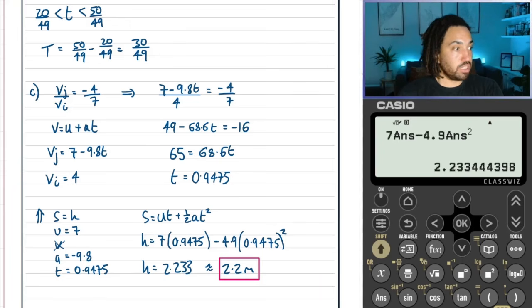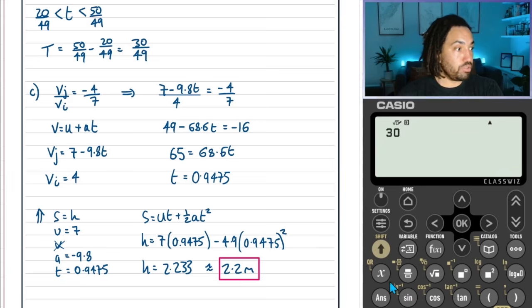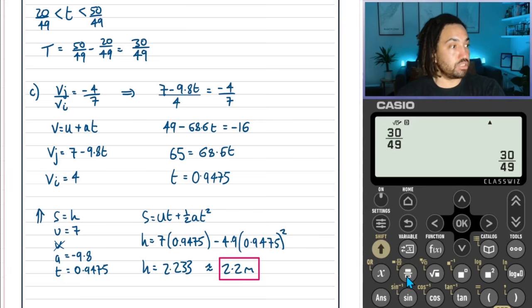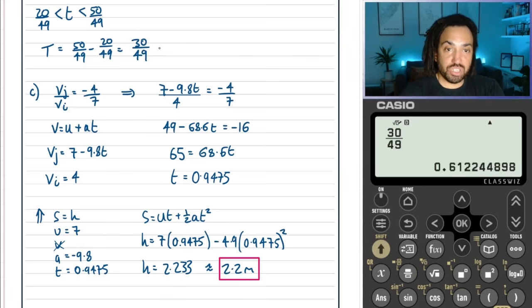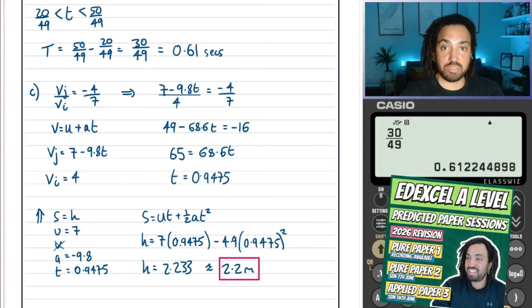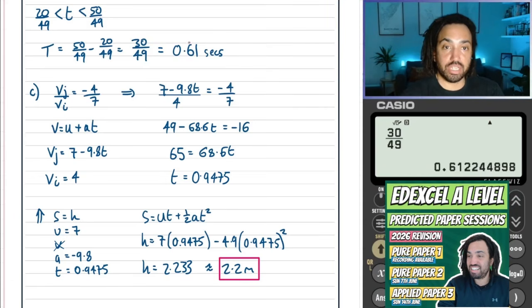Because on the front cover, it does say, if you are using g in your calculations, you should give your answer to 2 decimal places. And I think you just about get away with it if you do 3. But I know for a fact you'll get it wrong if you do 4 not decimal places, significant figures. So I'm going to go over 2 significant figures here because that is what's recommended. And I know that you can get marked down if you don't abide by that rule.